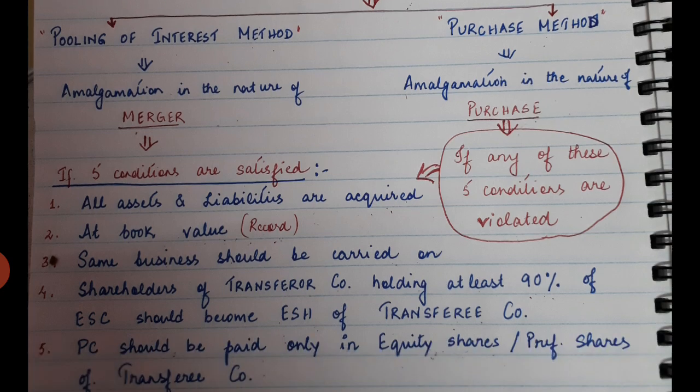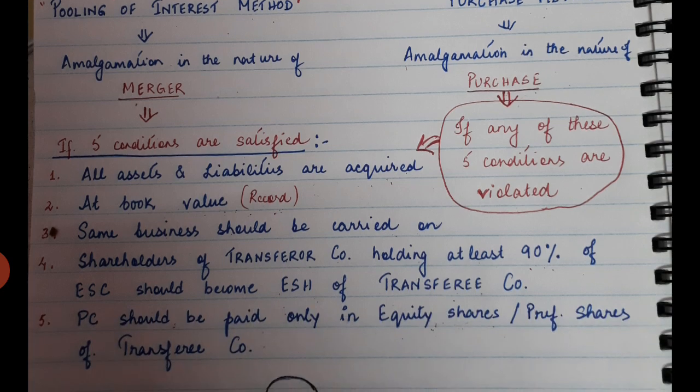Now if they are not carrying on the same line of business, that means they are violating the condition, and therefore it will be considered as amalgamation in the nature of purchase.